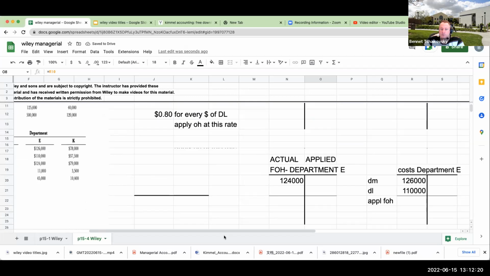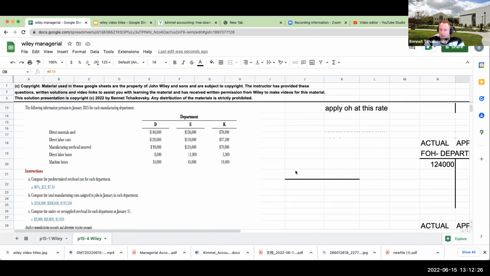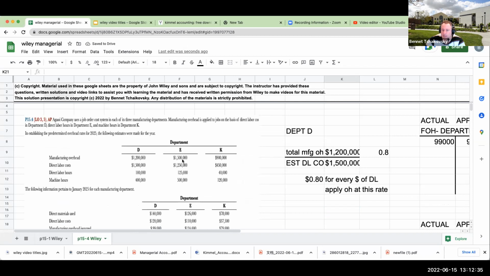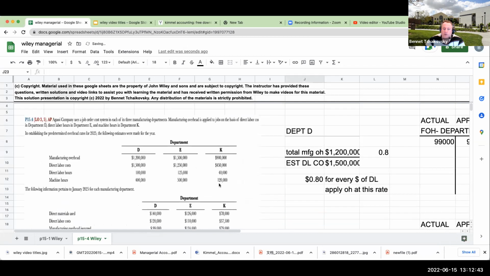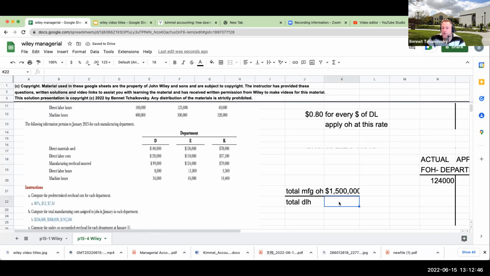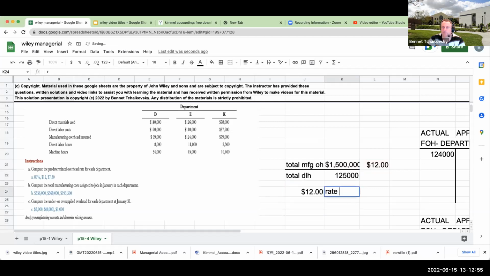Let's go down and look at Department E. It says that Department E is being done on direct labor hours. So my total manufacturing overhead for Department E was estimated over here to be 1.5 million. And my direct labor hours were estimated to be 125,000. So my rate per direct labor hour is going to be 12 bucks, right?